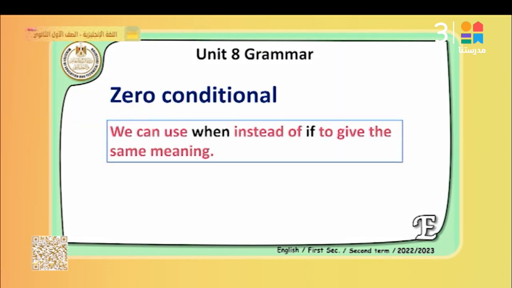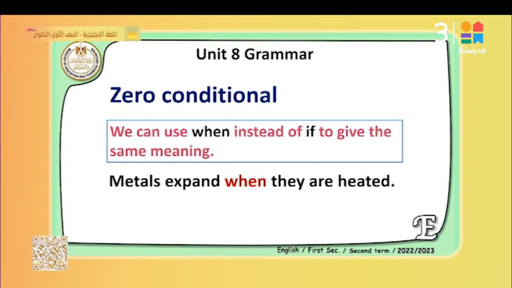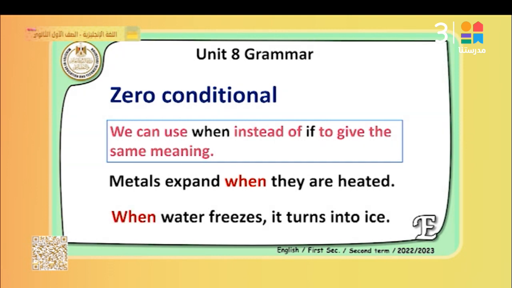Again, we can use the zero conditional, and instead of using if, we can use when. So we can say metals expand when they are heated. So instead of saying if they are heated, we can say when they are heated. Or when water freezes, it turns into ice. And instead of saying if water freezes, we can say when water freezes, it turns into ice. So we can use when instead of if.